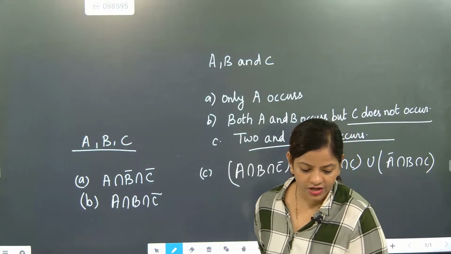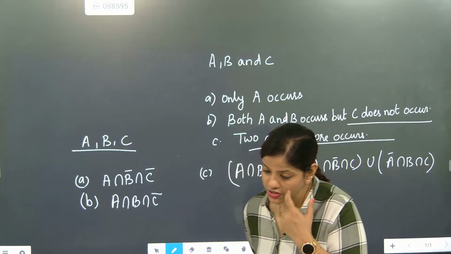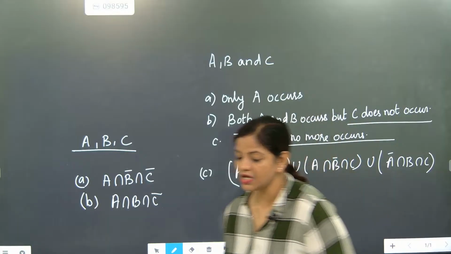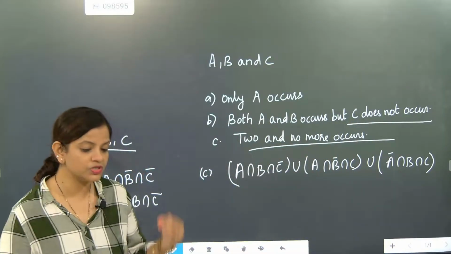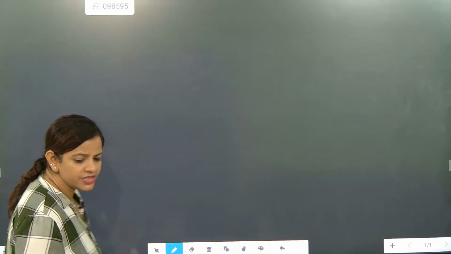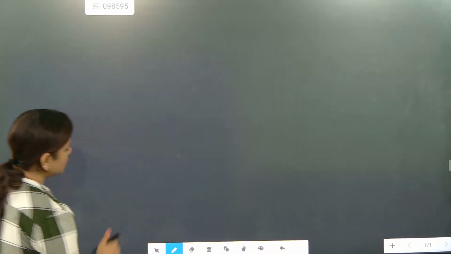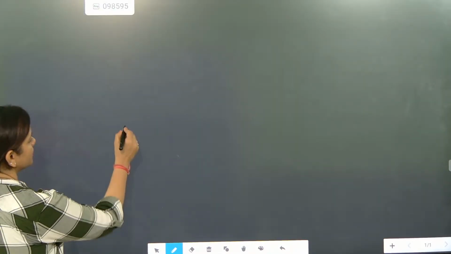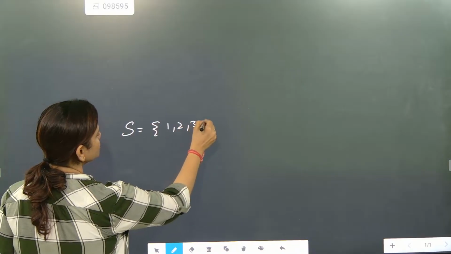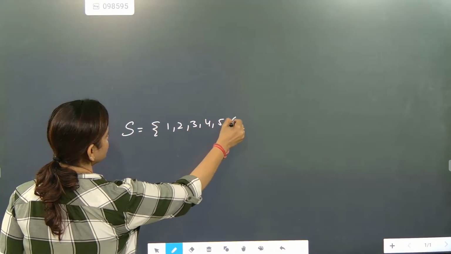So these are the different types of events: mutually exclusive event and exhaustive event. I'm going to explain what is the meaning of mutually exclusive event. Now understand. The sample space has 1, 2, 3, 4, 5, 6.